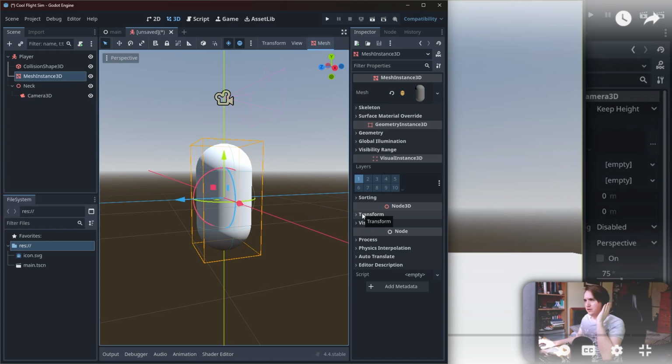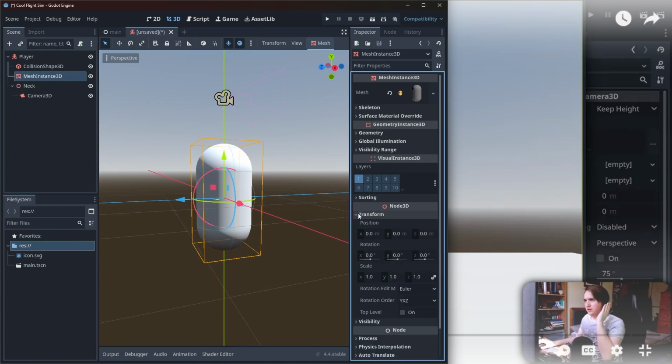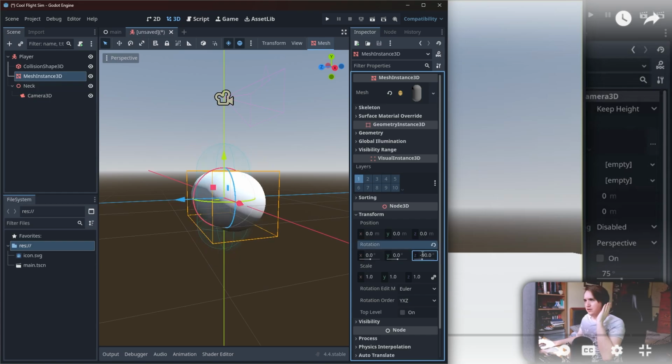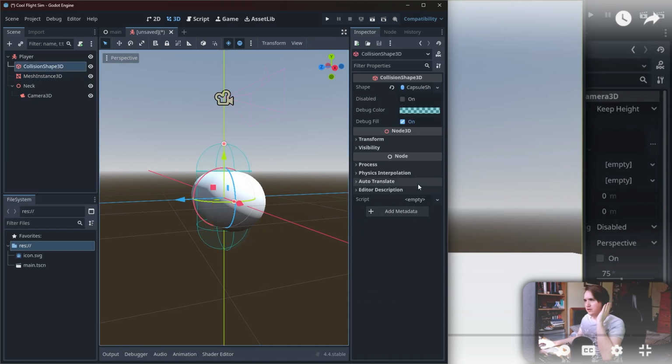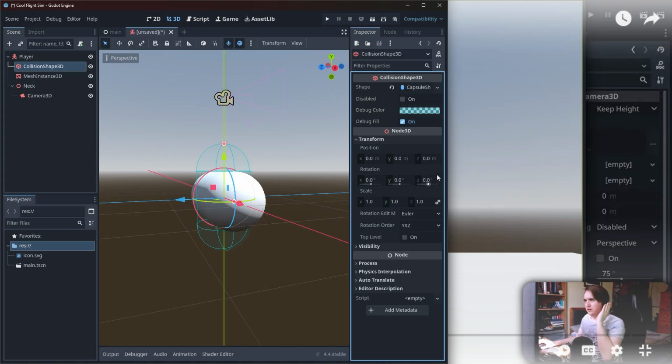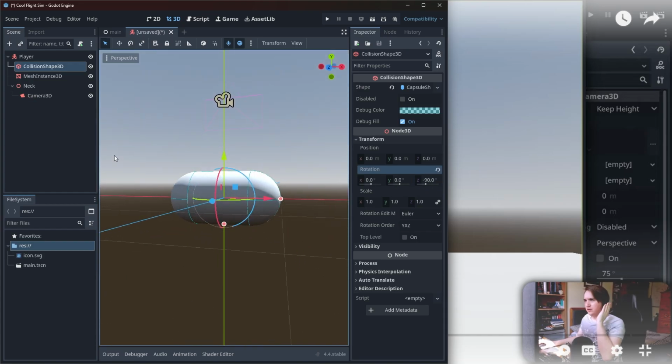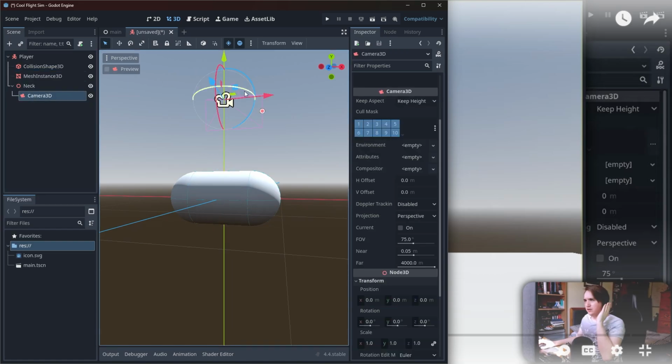Isn't that a little extra work? I don't know. Rotation negative 90. And then collision shape also negative 90. All right. Cool. So now let's do this thing again. Oh, no, not that. Let's bring it down. Let's give it this treatment.